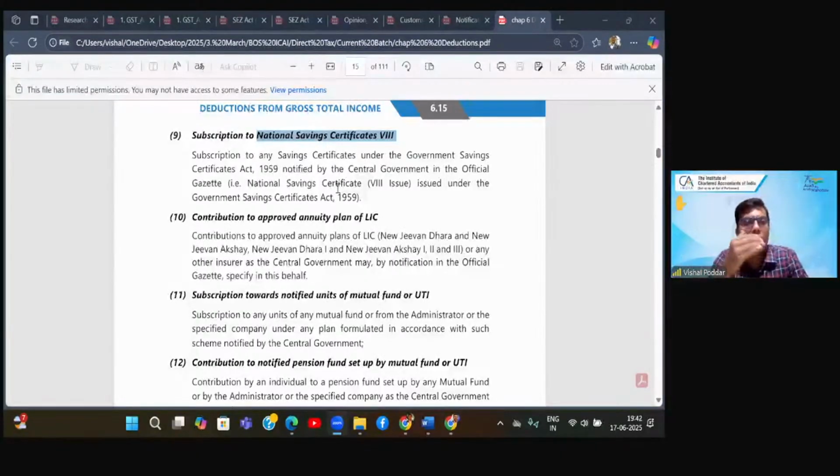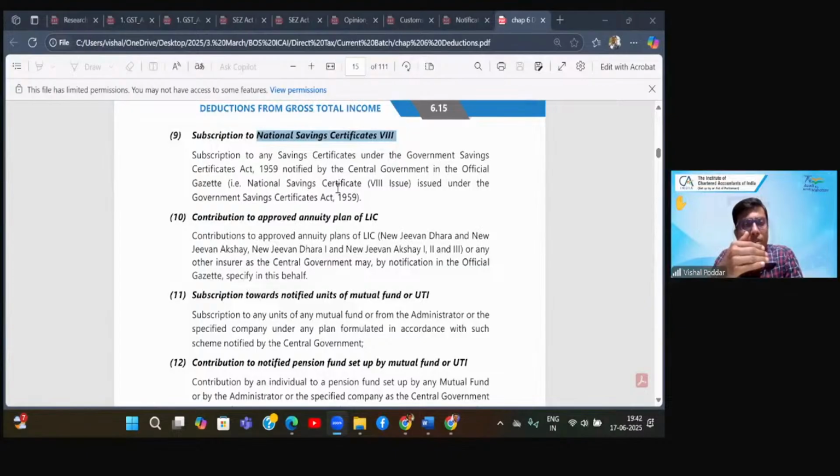Now, let us say today I deposited 10,000 and the scheme will give me my money after 8 years. Generally, they give me double. That double is because of accrual of interest. So today is the base year, or year zero. Why year zero? Because from today 8 years would be counted. I am depositing 10,000, so 10,000 is this year's investment. I am eligible for deduction of this 10,000.